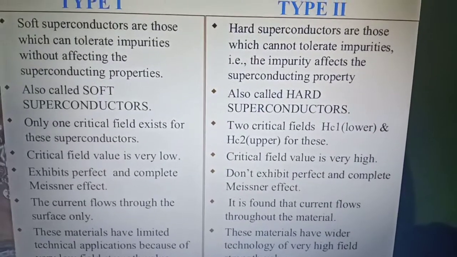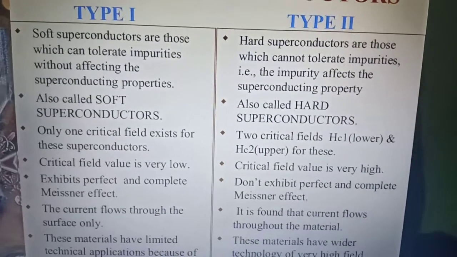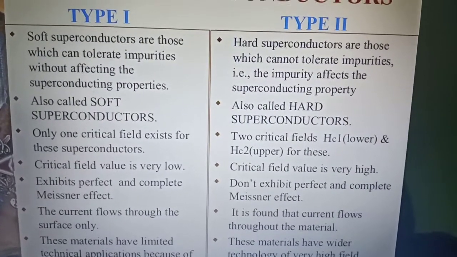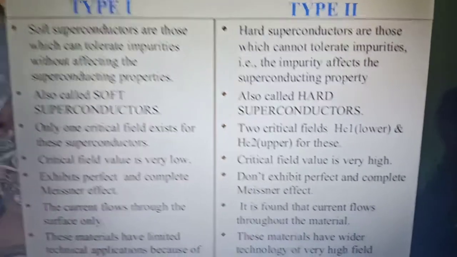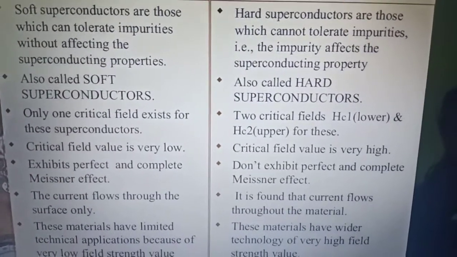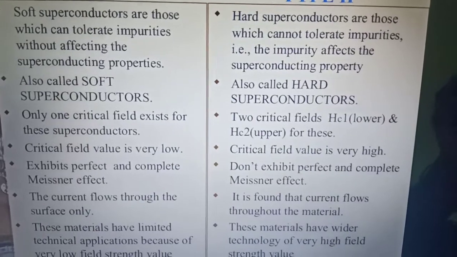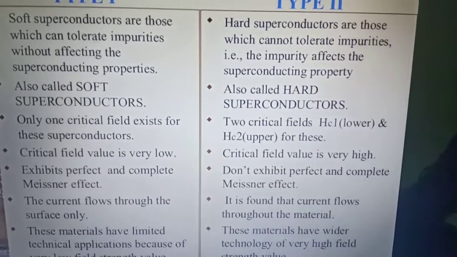It does not exhibit a perfect Meissner effect. Why do we call it the lower critical field? Here the material is a perfect diamagnet, and hence the magnetic field is completely pushed out of the material.